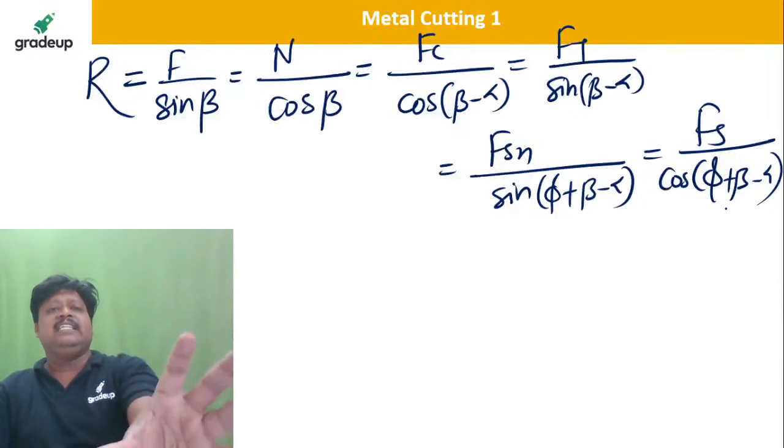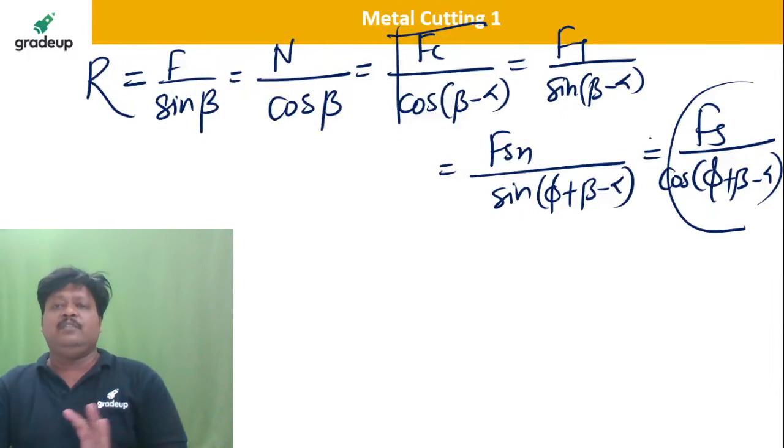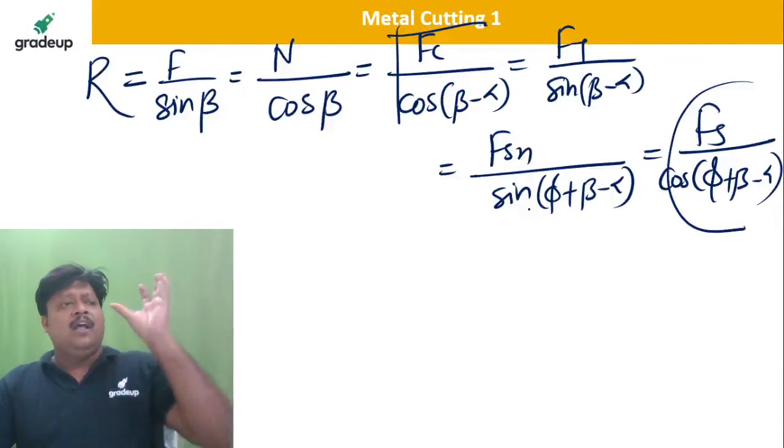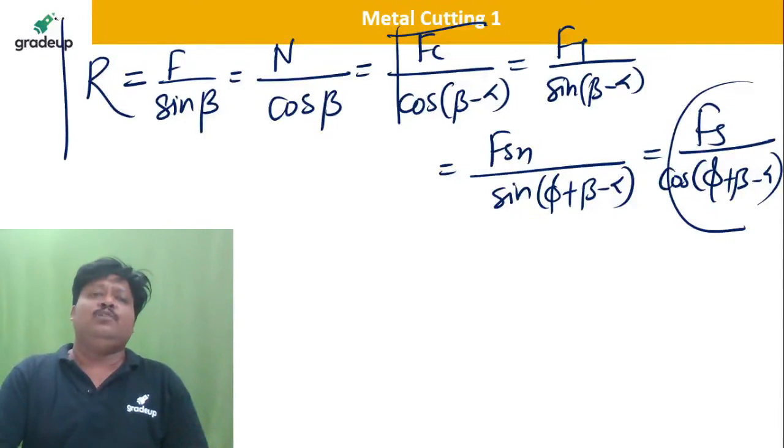From this relationship only I have taken this Fc and this Fs. Fc by Fs is equal to cos of beta minus alpha divided by cos of phi plus beta minus alpha. Like that you can use this equation, no need to learn by heart.